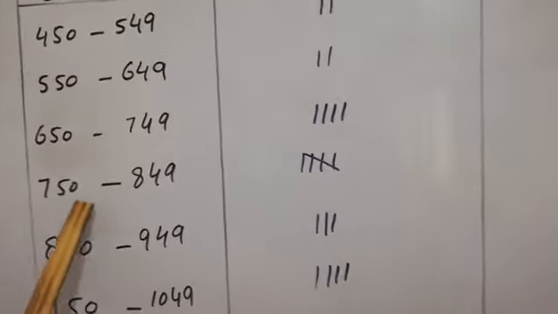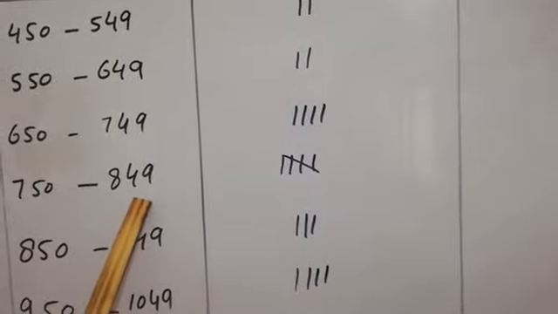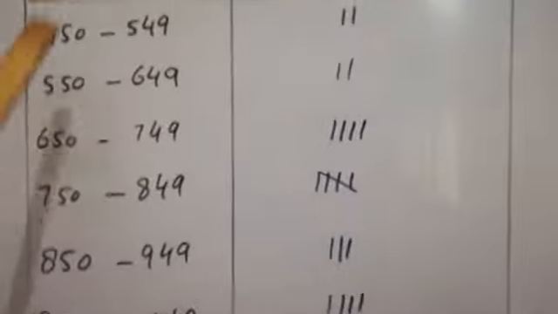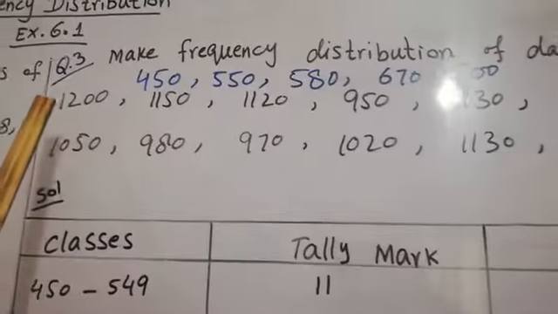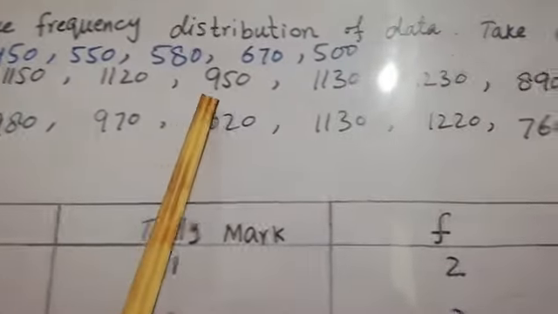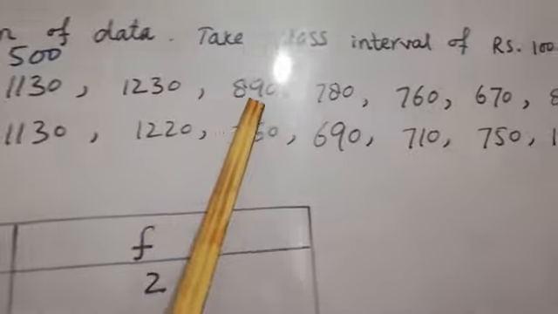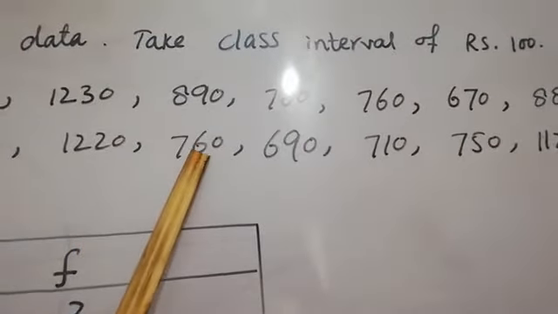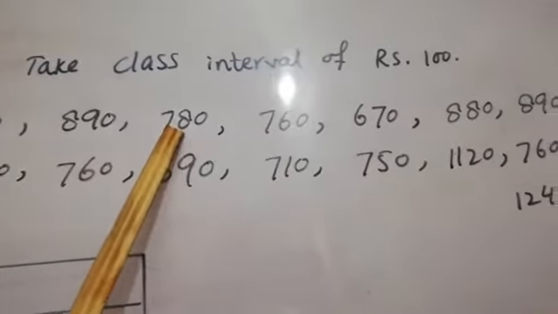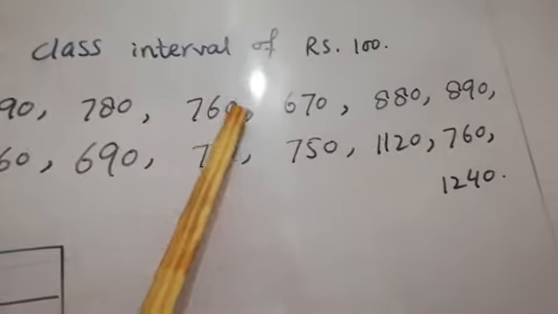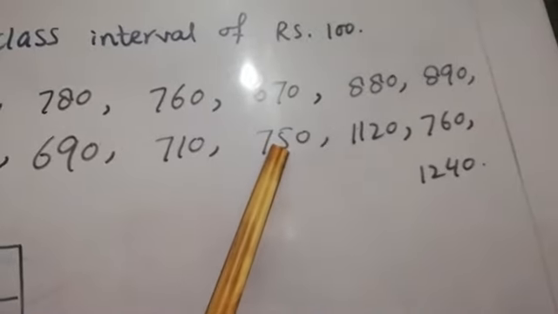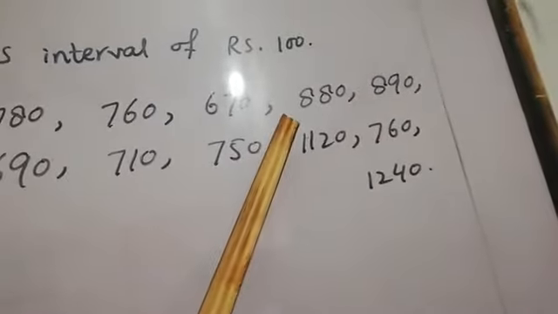Next one is 750 to 849. So check it. 750 to 849: 1, 2, 3, 4 and 5. There are 5 values.